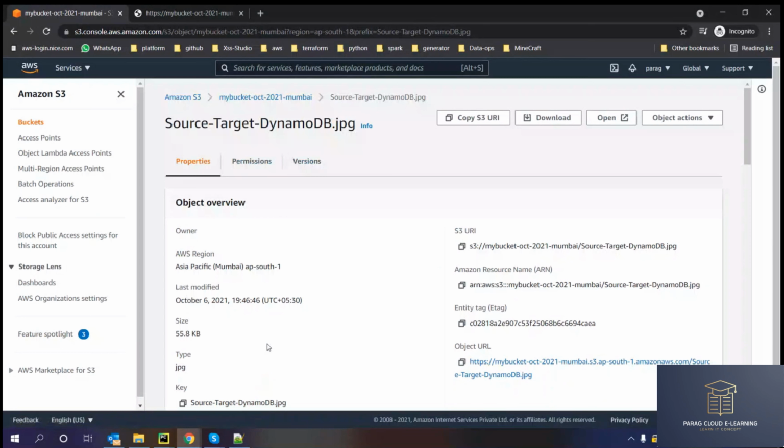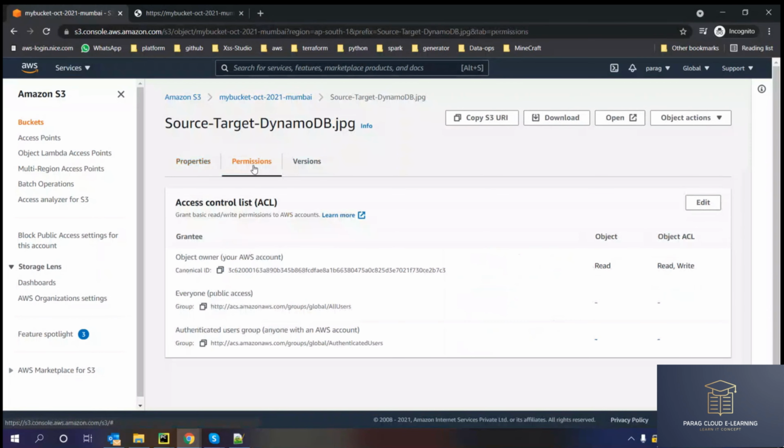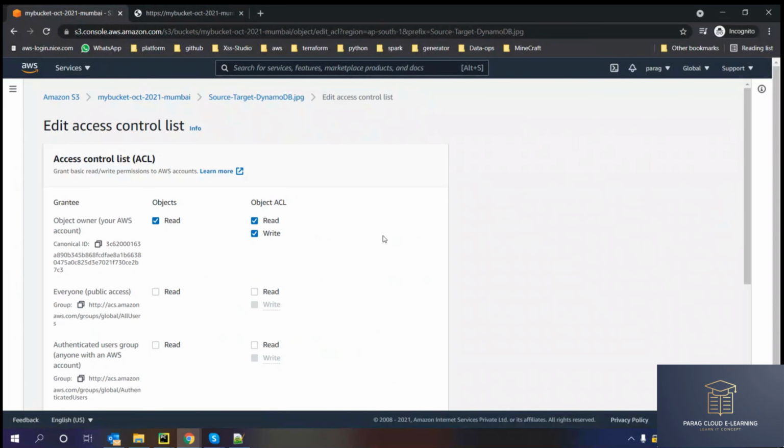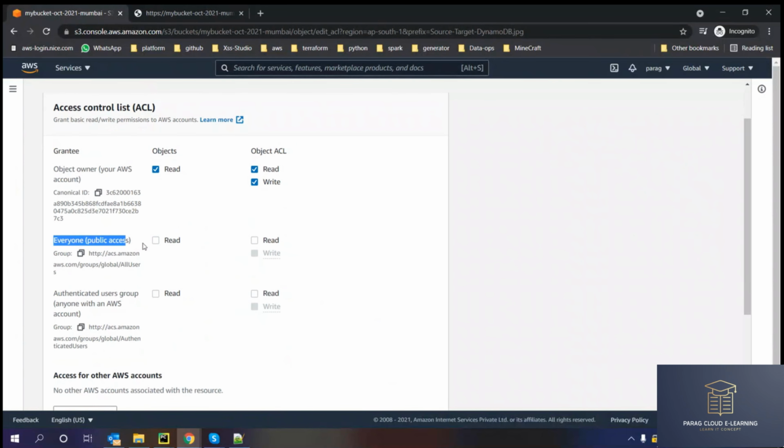To make them public, I have to go to the individual object, go to the individual object permissions, click on edit, and now I have options to enable this object as public. Till now, I was the owner, so I had the permission to read, write or update this file.